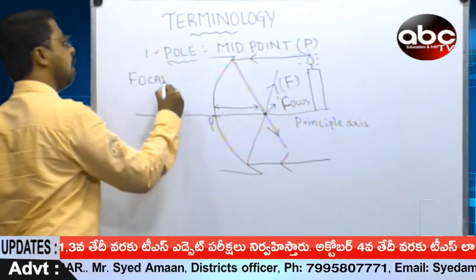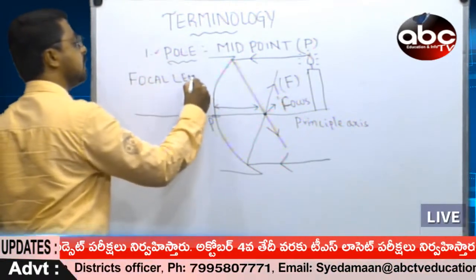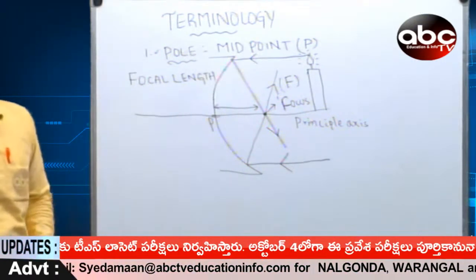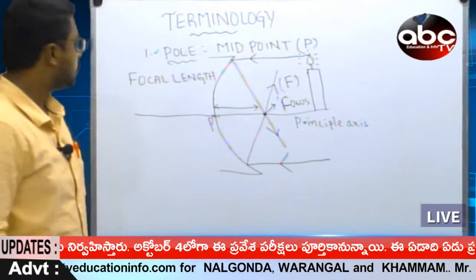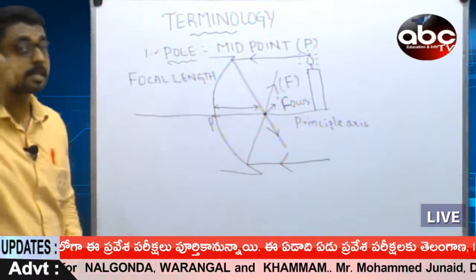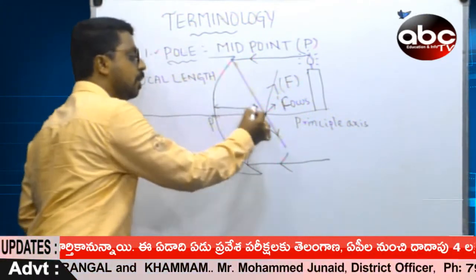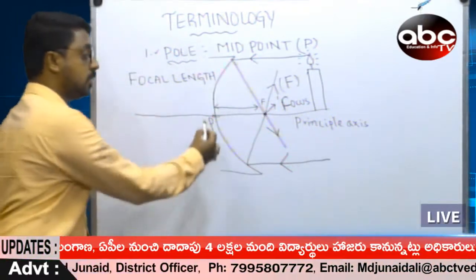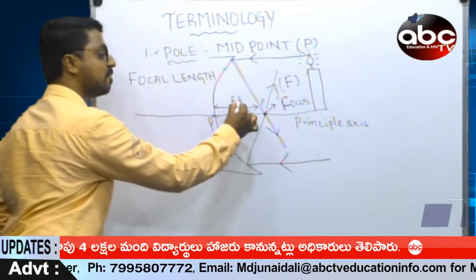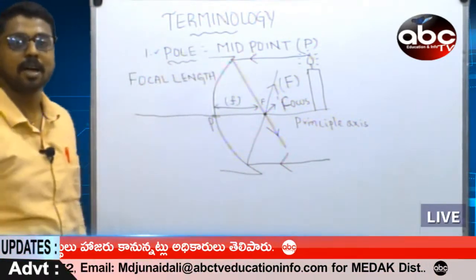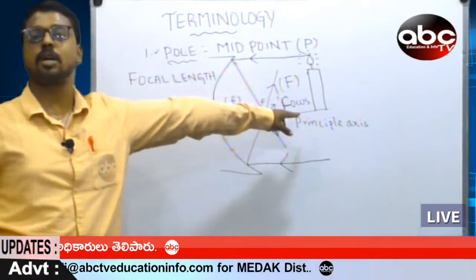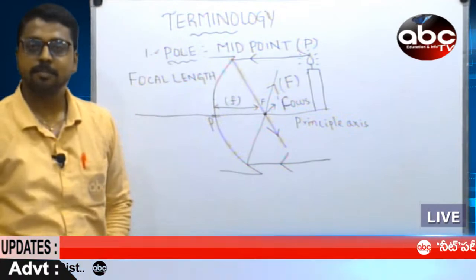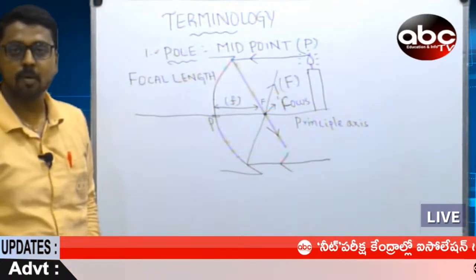This is called focal length. So, what is a focal length? Focal length is nothing but the distance between pole to focus. Here I mention a word F, and this is nothing but small f. So, don't get confused. Capital F, focus point, fixed point. Small f, focal length, it's a measurement. Don't go for confusion.